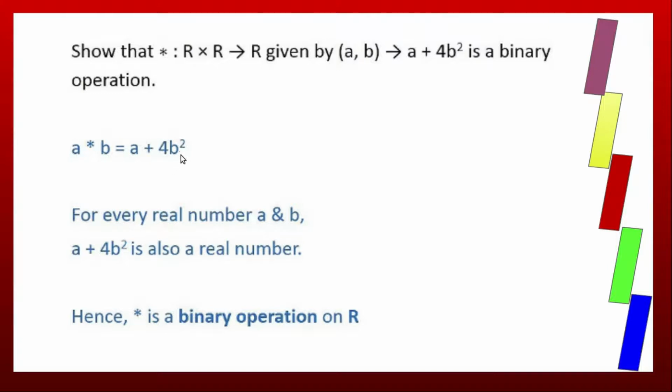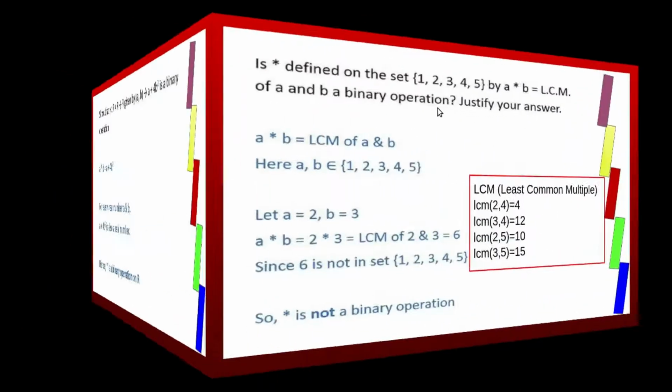B is real, B square is a real number. 4 into a real number is again a real number. A is real, and the sum of two real numbers is a real number. So A plus 4B square is also a real number. We get a unique real number A plus 4B square. So star is a binary operation. A star B defined as A plus 4B square is a binary operation.